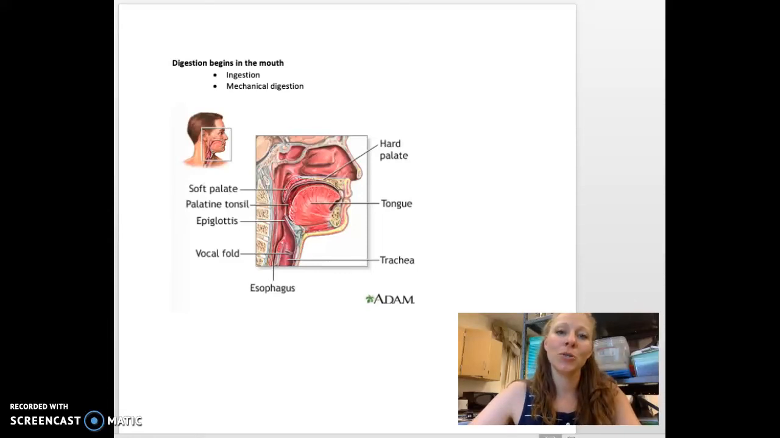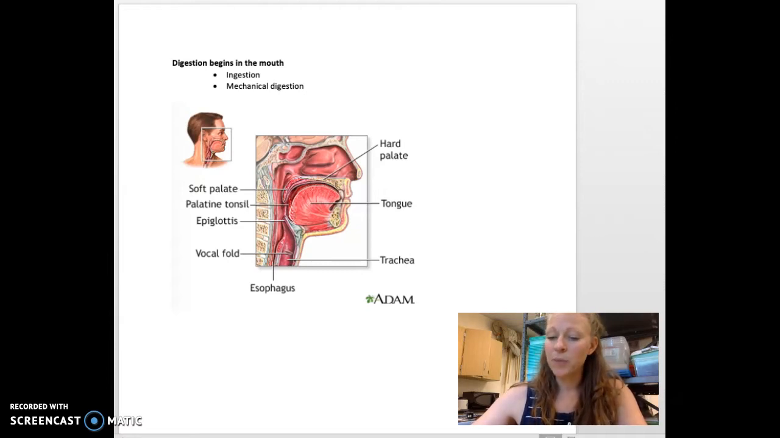I'm going to introduce you to the digestive system for the fetal pig dissection. There are four verbs that we use in the digestive system. One is ingestion, and that's when food goes into the digestive system. Elimination is when we get rid of food, so that's going to happen at the end of the digestive system. We have digestion, and we have absorption. Those are our four verbs. There are two types of digestion: mechanical digestion and chemical digestion.